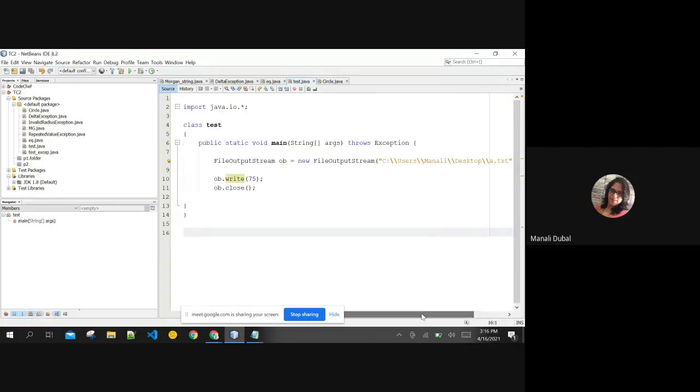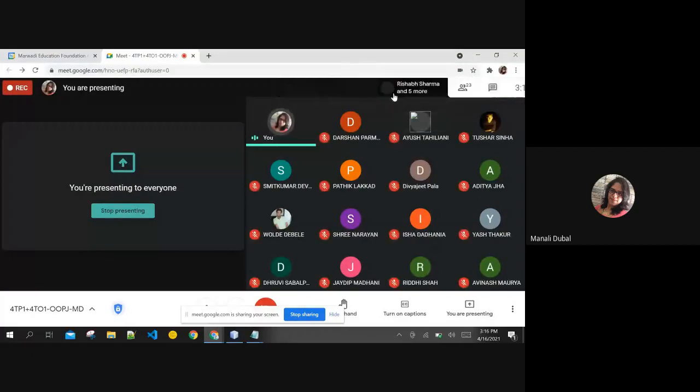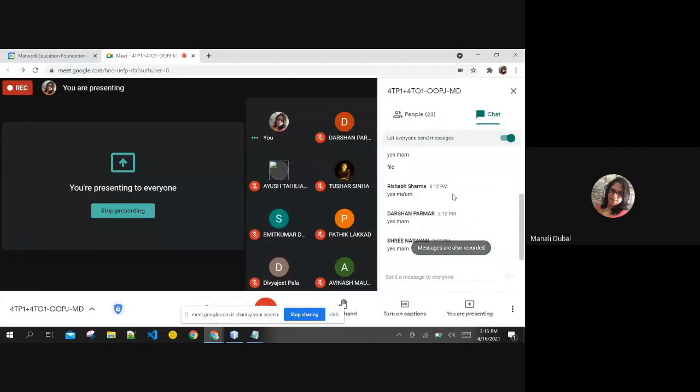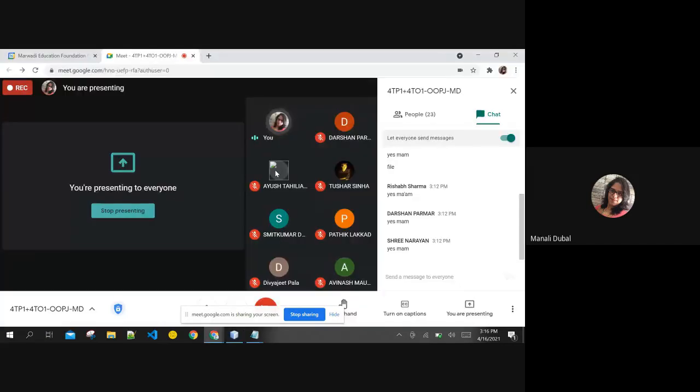Anybody having any questions so far? How is the file output stream working? Look at the program. We are simply using the write function to write the data in the file.